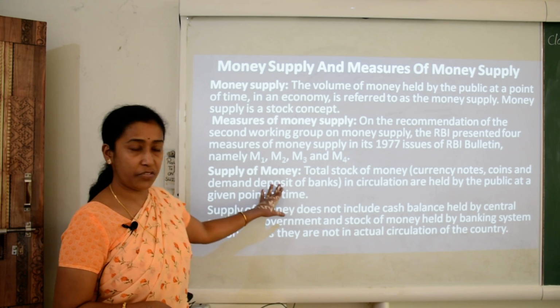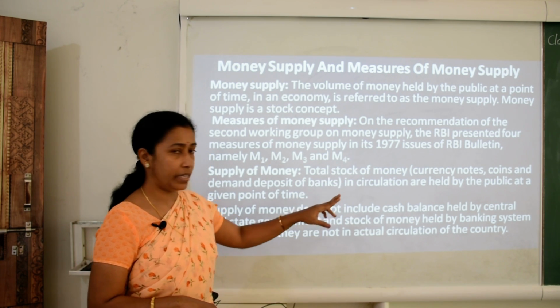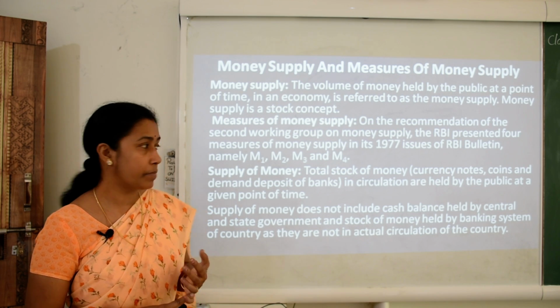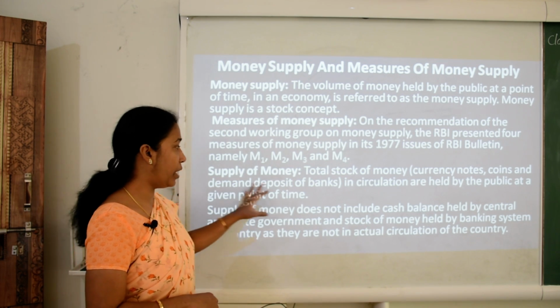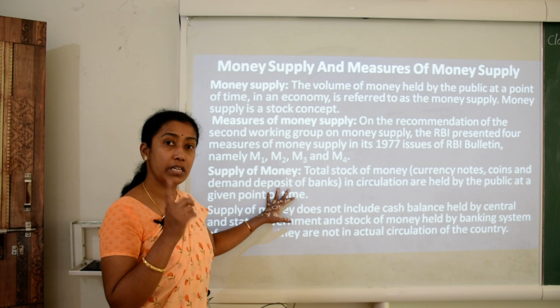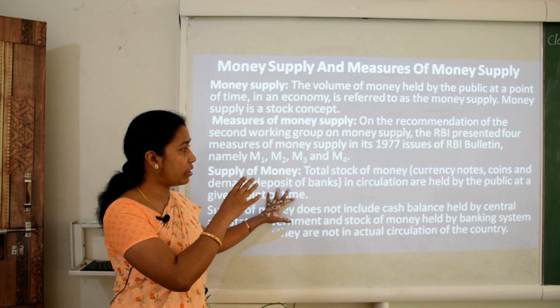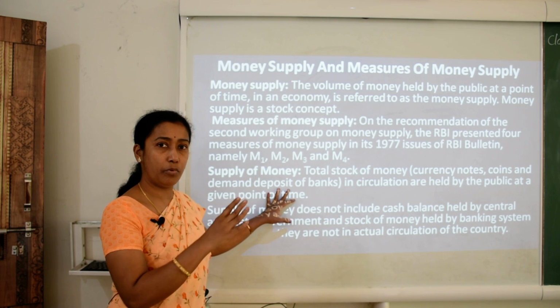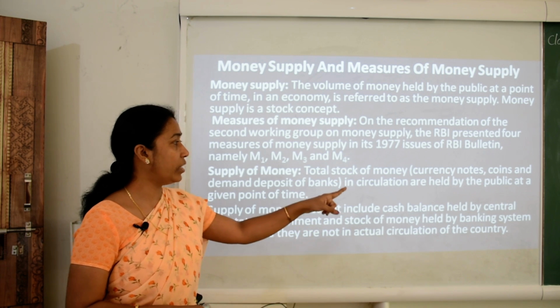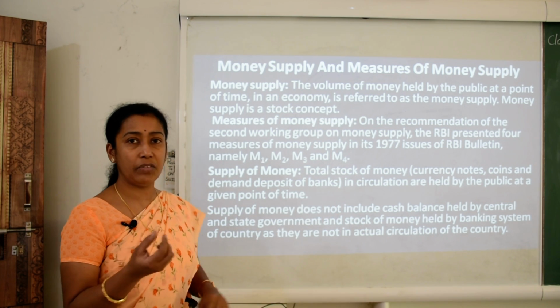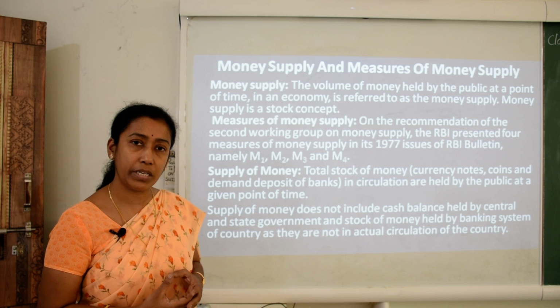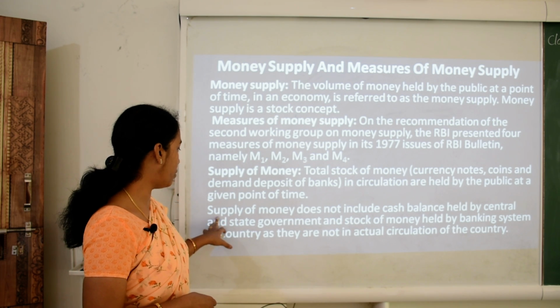Now what is supply of money? It is the total stock of money in the form of currency notes, coins and demand deposits of banks. That is that part of money which is in the form of currency notes, coins or demand deposits with RBI in circulation, held by the public at a given point of time. That is called money supply. Okay, so it is a stock concept.